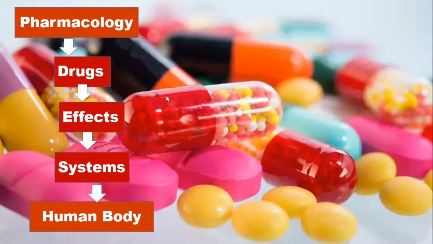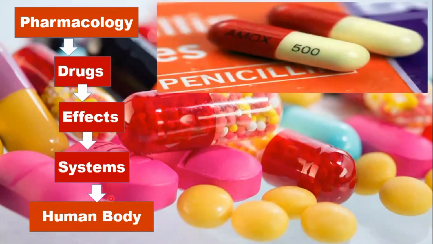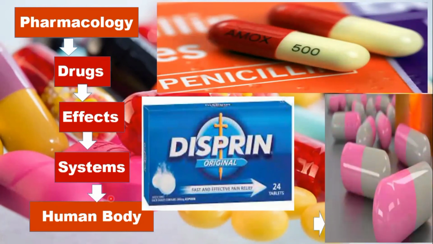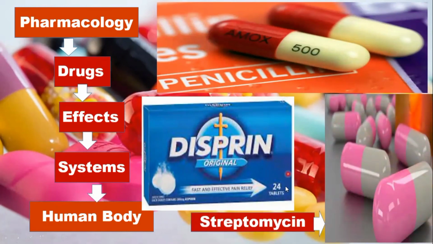We are going to study how different drugs affect the different systems present in a human body. For example, you can see here penicillin and streptomycin. We know that penicillin and streptomycin are antibiotics. And antibiotics are used to kill bacteria. They are used to treat bacterial infections, for example, tuberculosis. And when we study how these antibiotics affect the different systems in the human body, it is included in the branch of biology that is pharmacology.